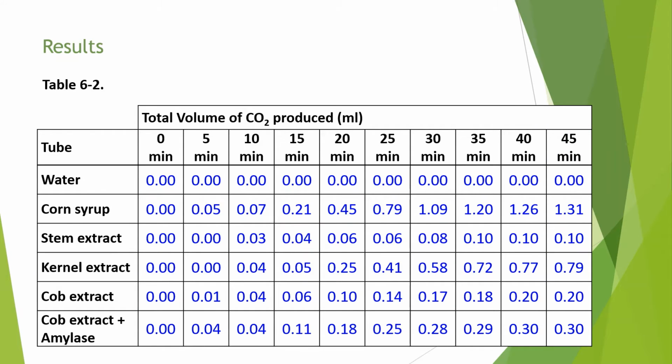After all that work, here is our data. You can see the water, which is the negative control, turned out really well. It's 0, 0, 0 all the way across, so that means that the water did not ferment. There was no glucose in it, so that's a good sign. You can see all the other samples have varying degrees of success in terms of how much carbon dioxide gas was produced. So now what we want to do is analyze this data, and you're going to do this by producing some graphs. So let's talk about how that's going to work.